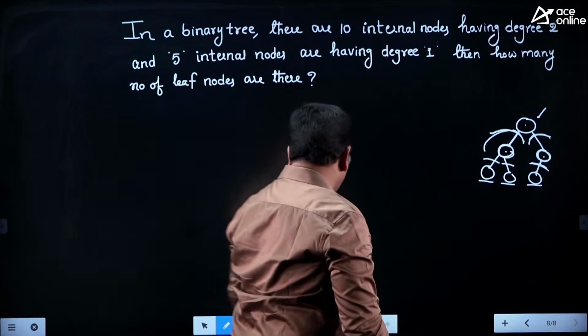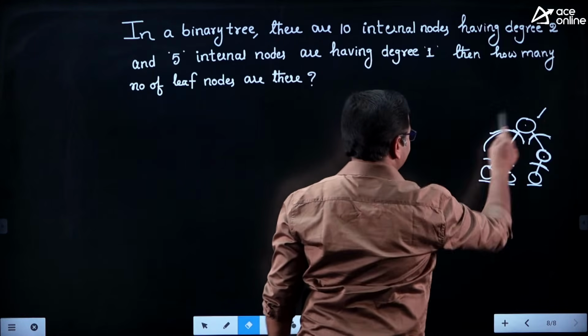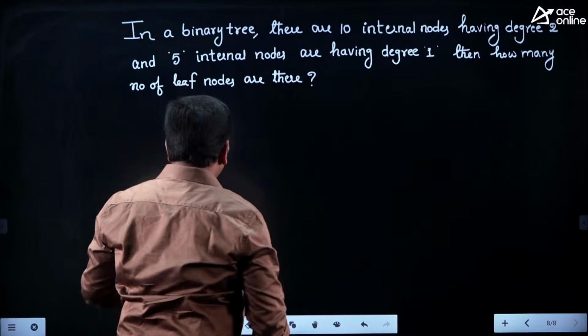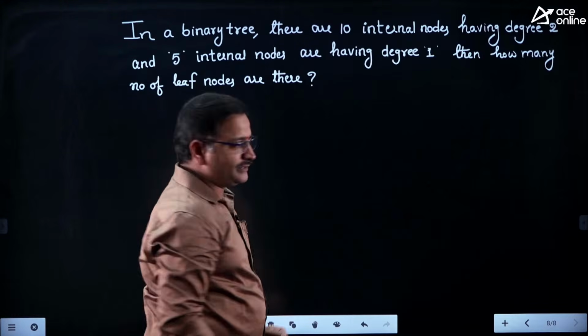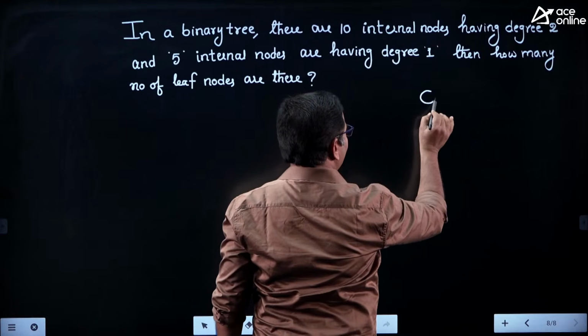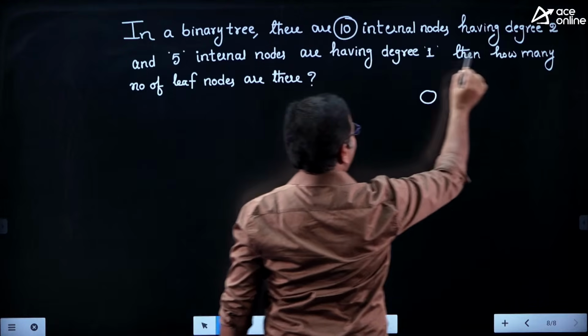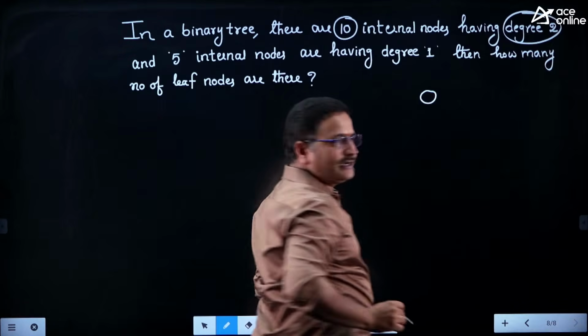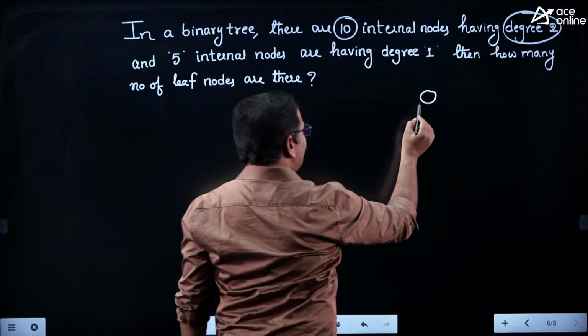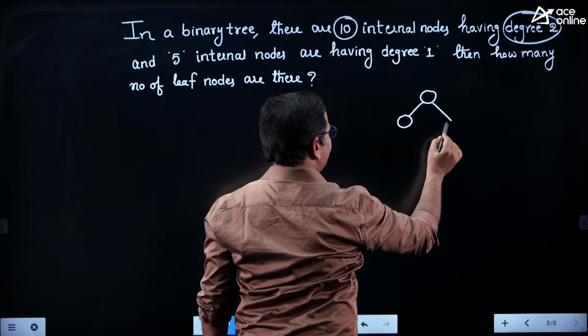Alright friends, by keeping that point in your mind, if they ask a question, you can directly construct the binary tree. So I can say the number of nodes having degree 2: just look here, there are 10 internal nodes having degree 2. So therefore we can quickly construct 10 internal nodes having degree 2.